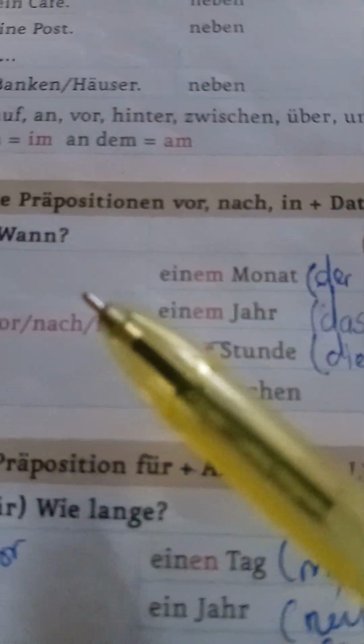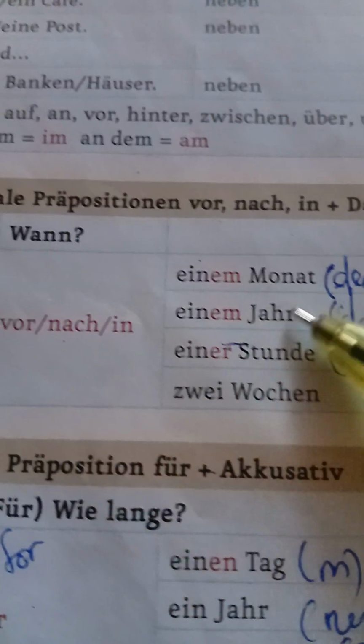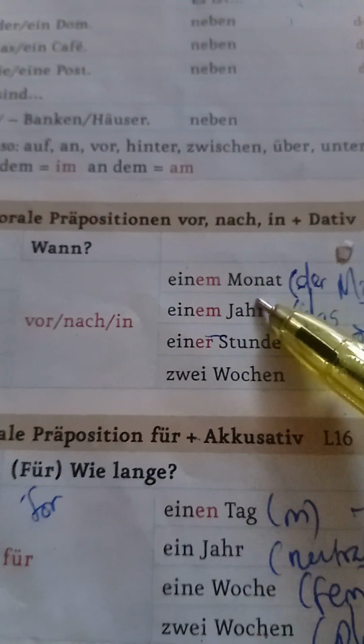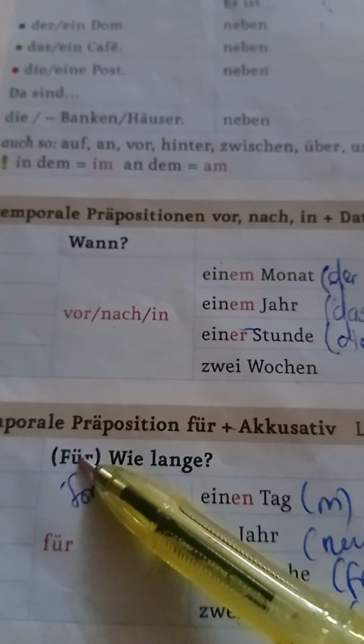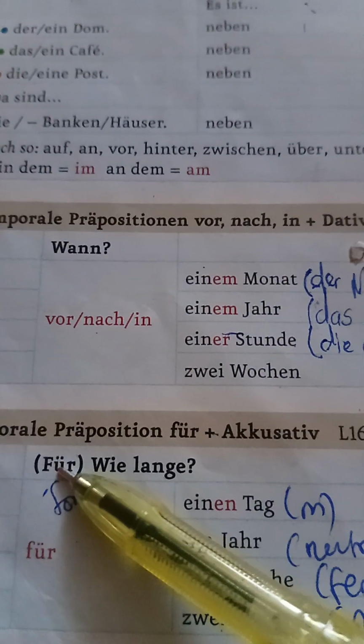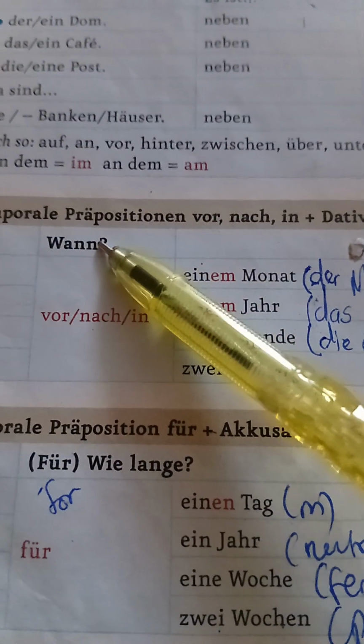So that's what we say for vor einem Monat, vor einem Jahr, vor einer Stunde, vor 2 Wochen. It's so important to understand that. So this is very important. Now look at the preposition für. Remember, all these 3 prepositions deal with time. Für means for. It answers the question wie lange. This one answers the question wann.